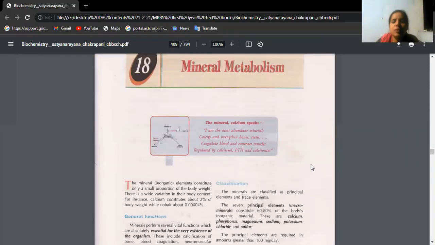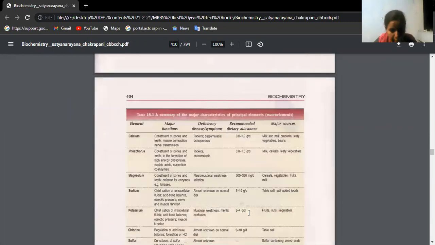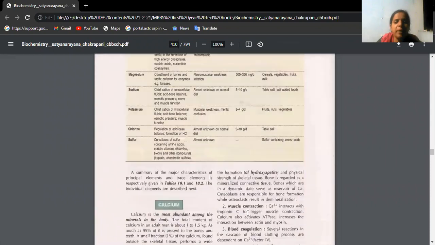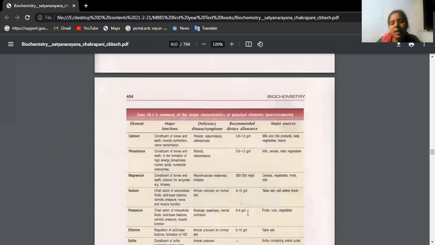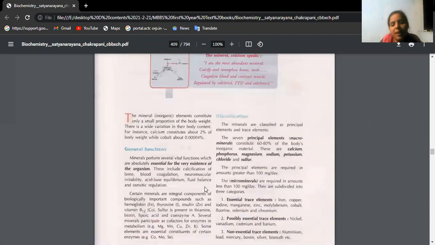So mineral metabolism is actually very important. We have many essays coming from this chapter. So what are minerals basically? Minerals are nothing but trace elements which we require in milligrams in our diet. And they are so important that if we don't take these minerals in the diet, we usually suffer with deficiency disorders. Suppose if we don't take iron properly in the diet, we suffer with iron deficiency anemia. Suppose if we don't take proper iodine in the diet, we suffer with goiter, thyroid related disorders.